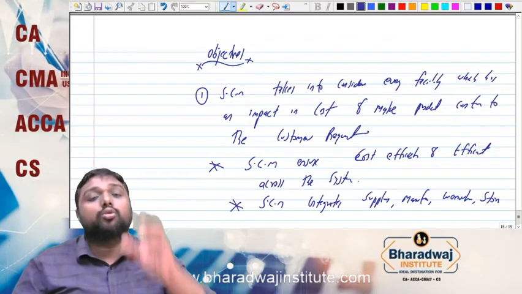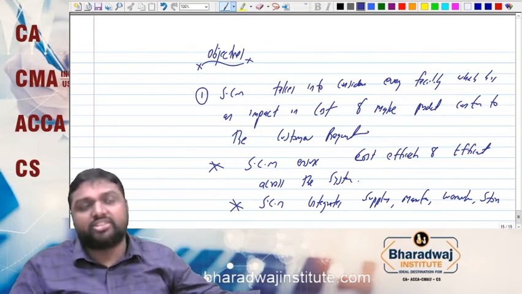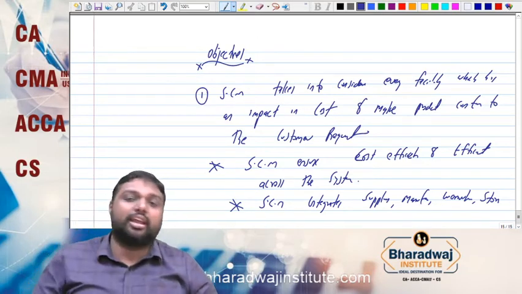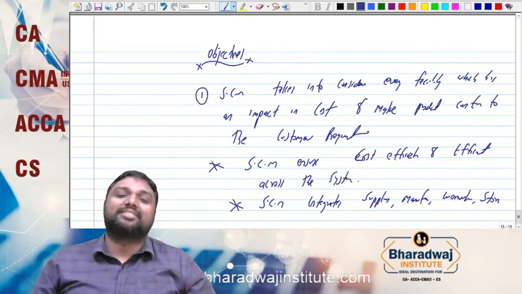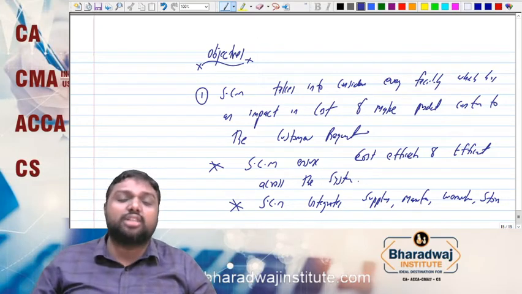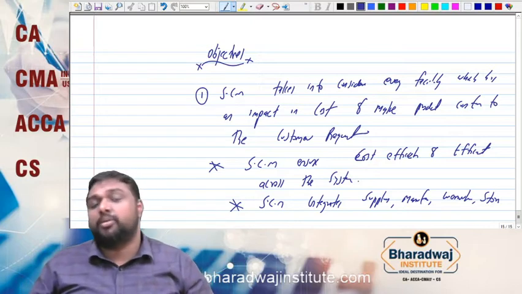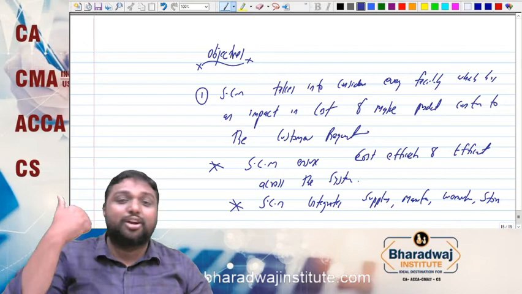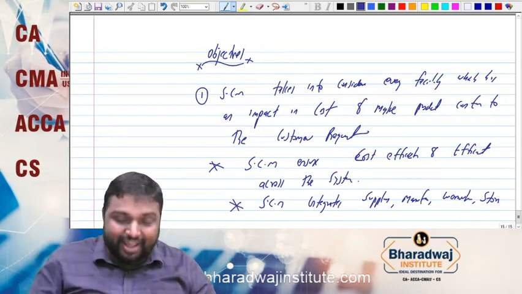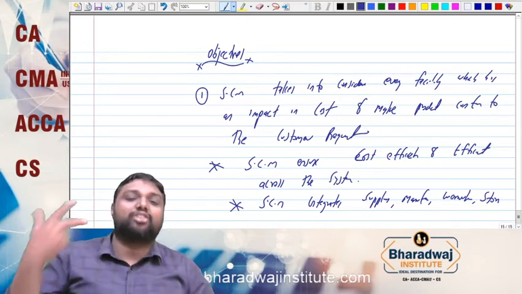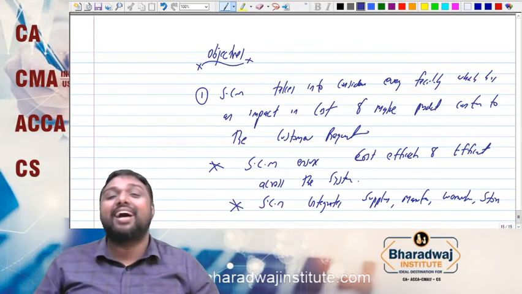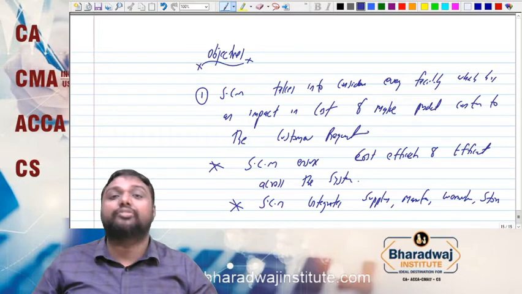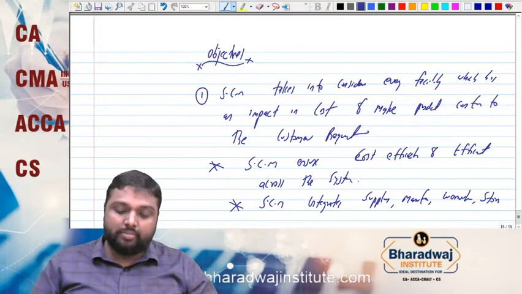Then it should be cost effective and efficient across the system, and it should integrate from the supplier to manufacturer, from manufacturer to warehouse, from warehouse to the stores. These are the main objectives of supply chain management.